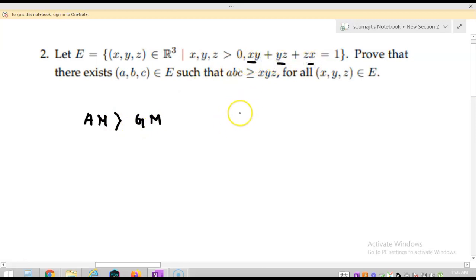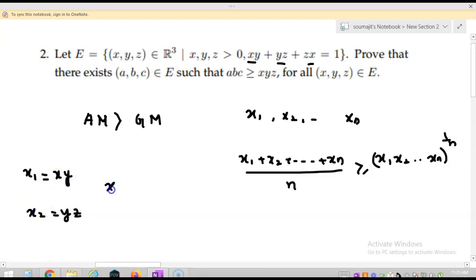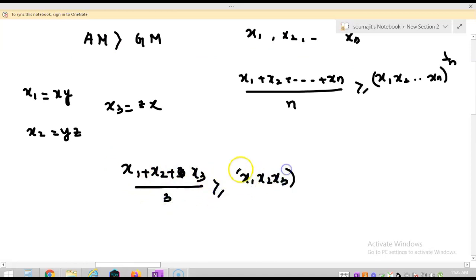Okay, first of all, observe that if there are n terms x1, x2, up to xn, then we know that (x1 plus x2 plus up to xn) by n is greater or equal to (x1 x2 up to xn) whole to the power 1 by n, right? So here choose x1 equal to xy, x2 equal to yz, x3 equal to zx. Then use (x1 plus x2 plus x3) by 3 is greater or equal to (x1 x2 x3) whole to the power 1 by 3.